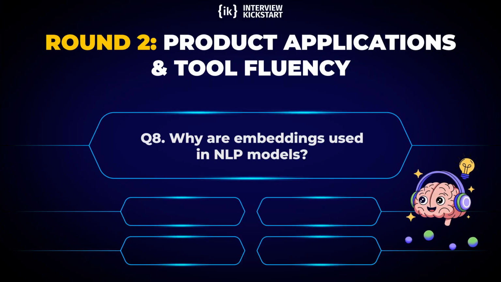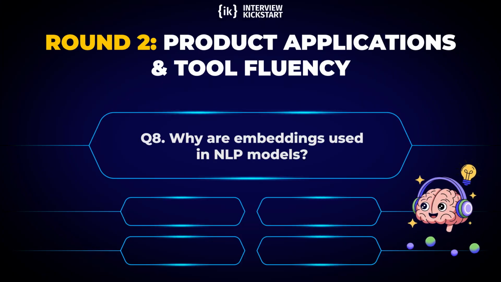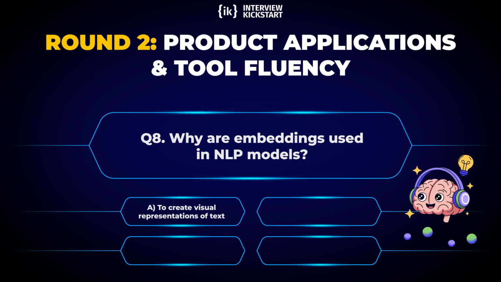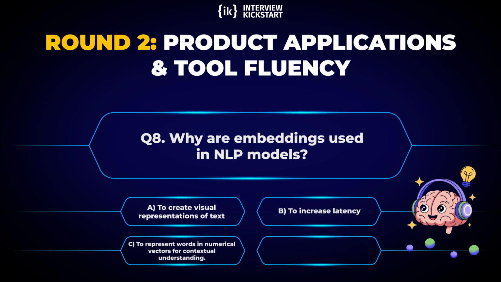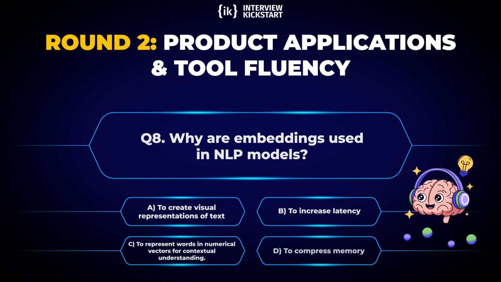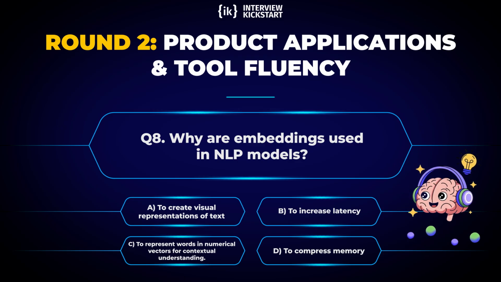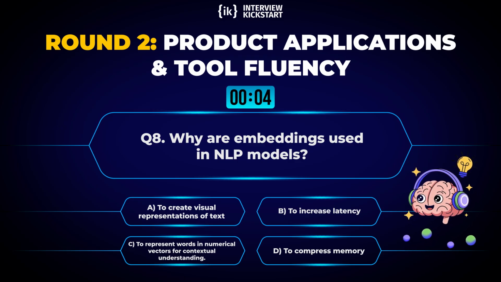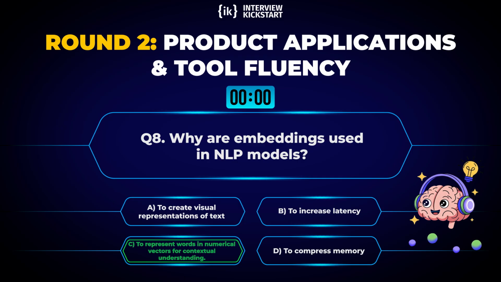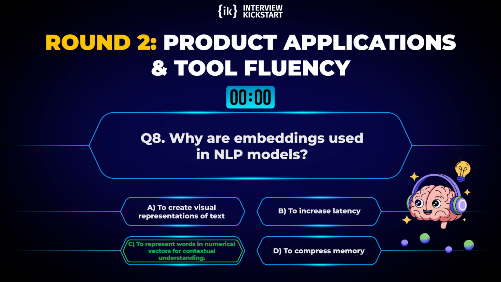Question 8, why are embeddings used in NLP models? Options: A, to create visual representations of text. B, to increase latency. C, to represent words in numerical vectors for contextual understanding. D, to compress memory. Correct answer: C, to represent words in numerical vectors for contextual understanding.